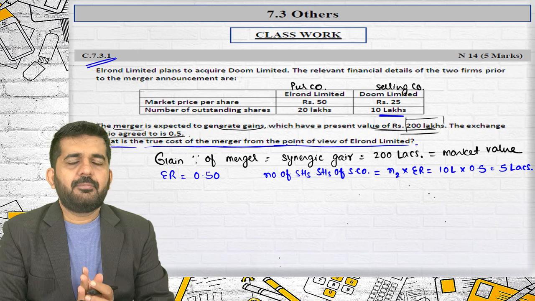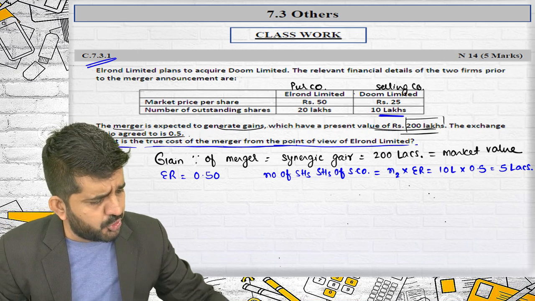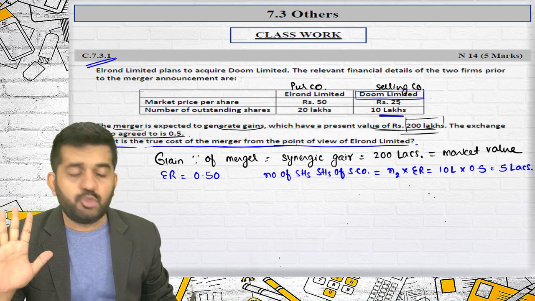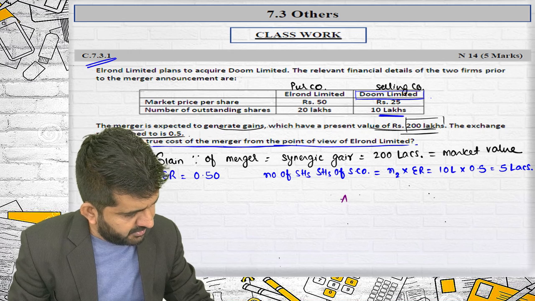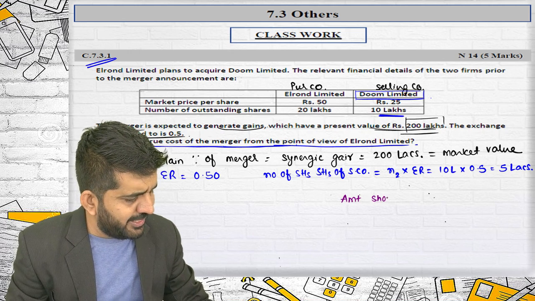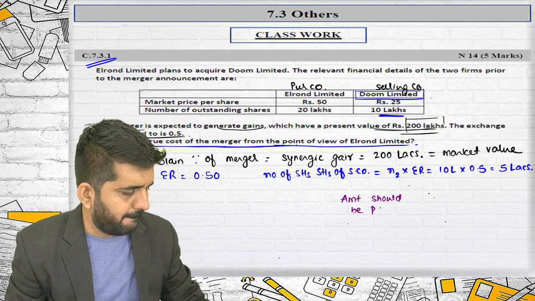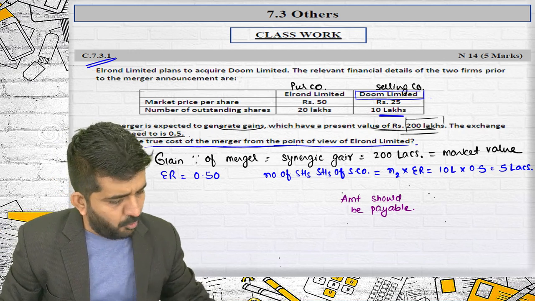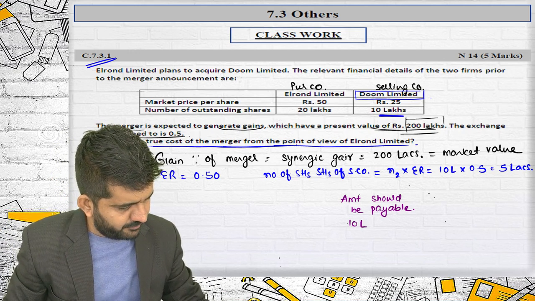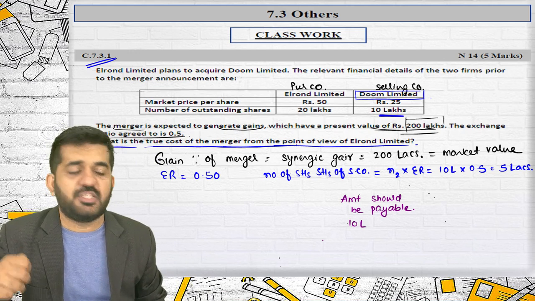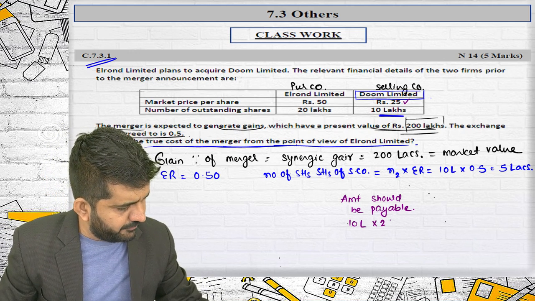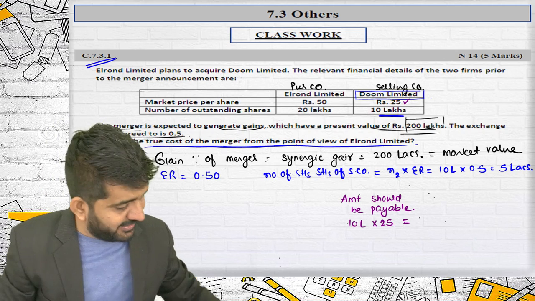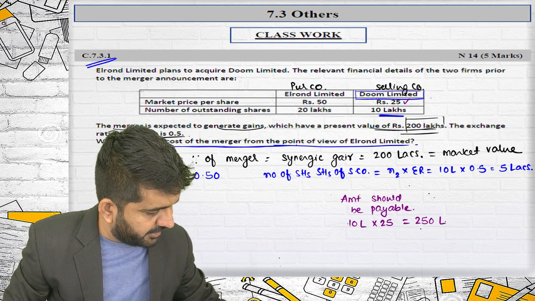First understand how much amount genuinely should be payable to the shareholders of Doom Limited. How much amount should be payable? Try to concentrate. The amount that should be payable is nothing but how many shares they are having? 10 lakhs. If they go and sell the shares in the market, what rate they are getting? 25. So what amount they should be getting? They should be getting 250 lakhs.